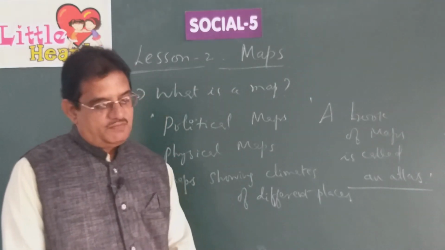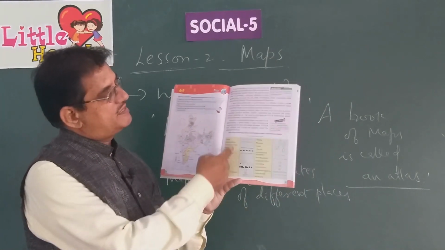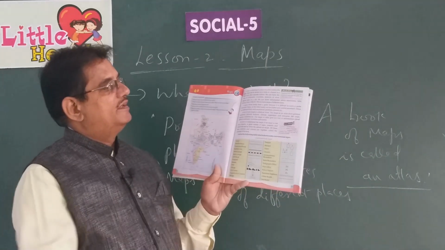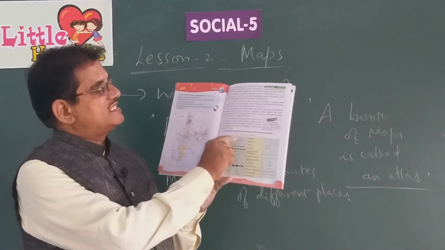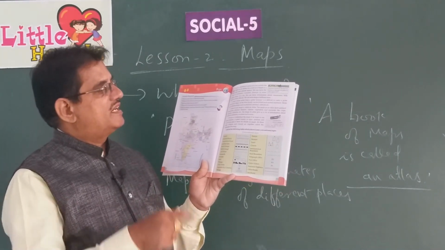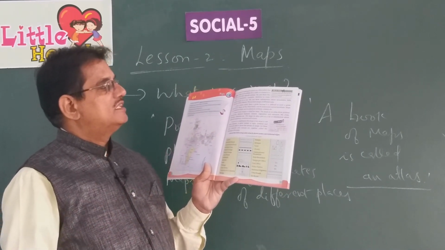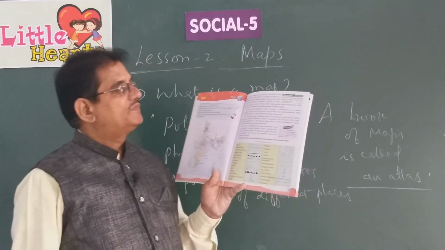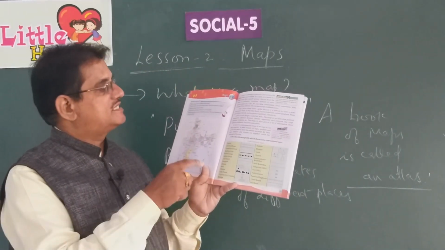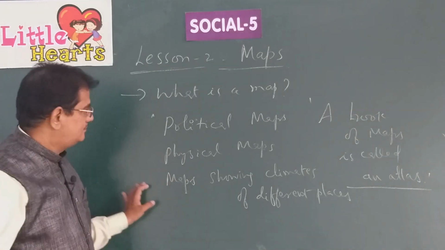You can see those symbols given in your textbook on page number 13. See, there are different symbols. A lot of signs, meaning signals or symbols, and colors. Different colors, different signs, different symbols are used to show the details on maps. All these signs and symbols and colors are together called the language of map.